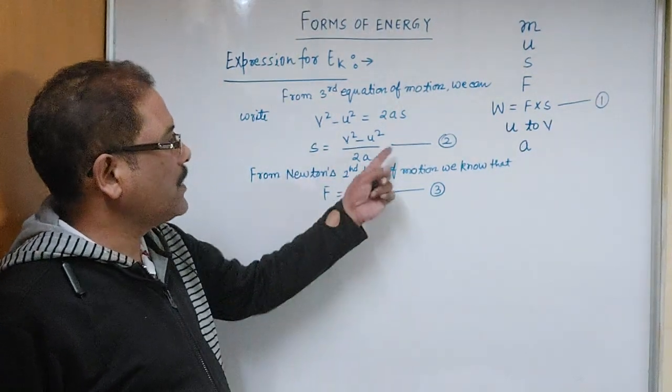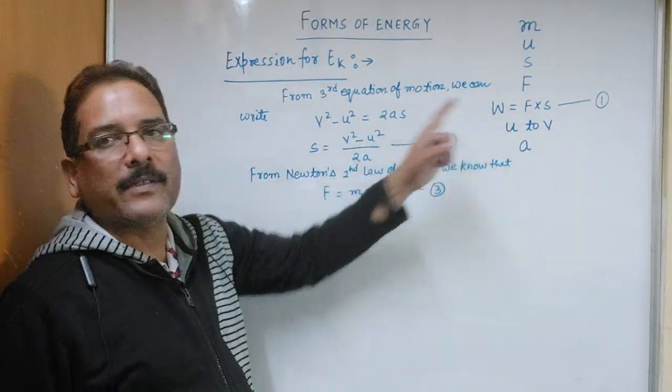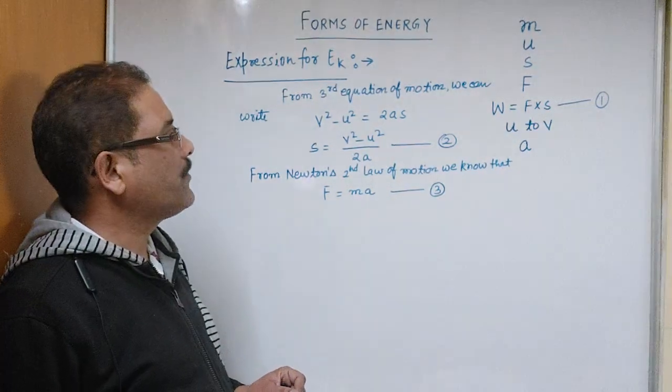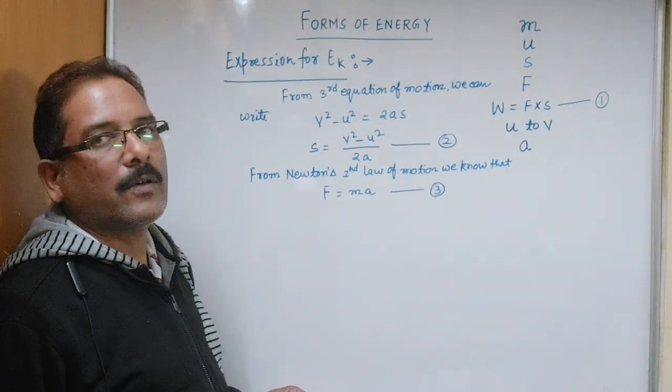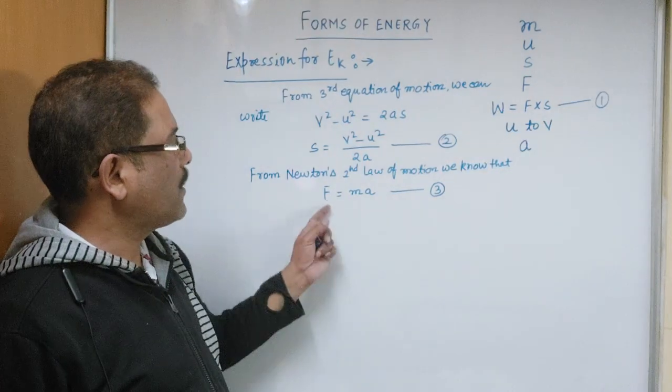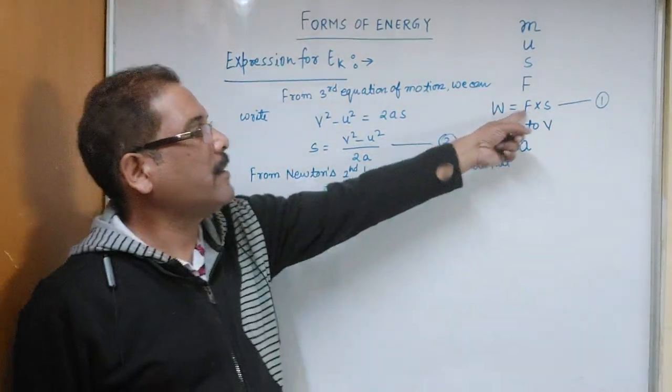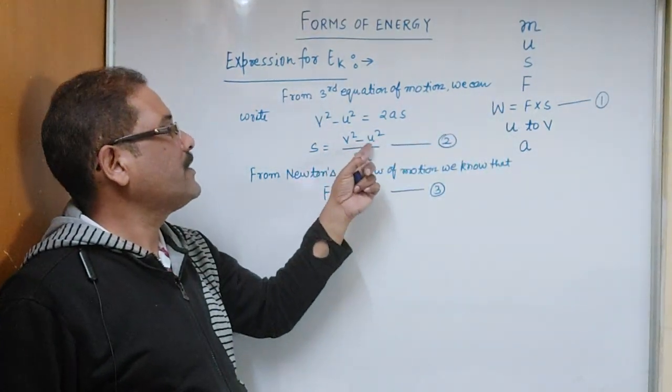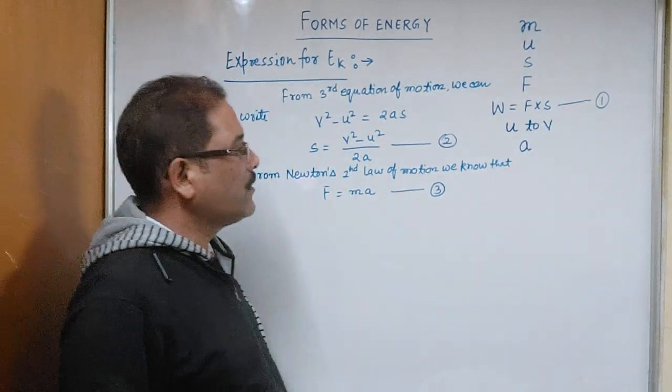Now we will use equations 2 and 3 in equation 1. Equation 1 is W is equal to F into S. For F we will write ma, and for S we will write v square minus u square by 2a.